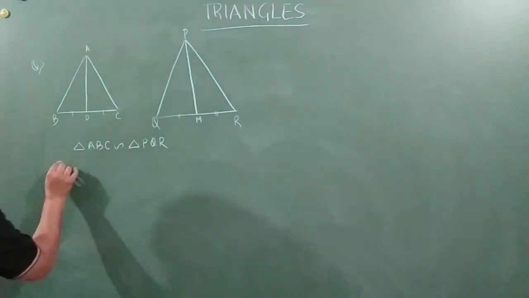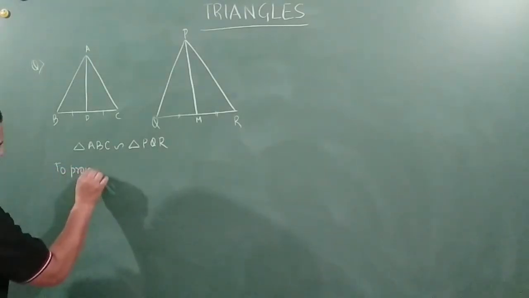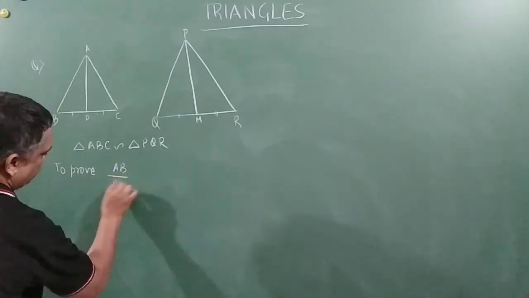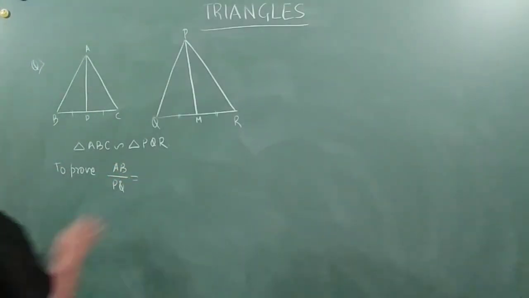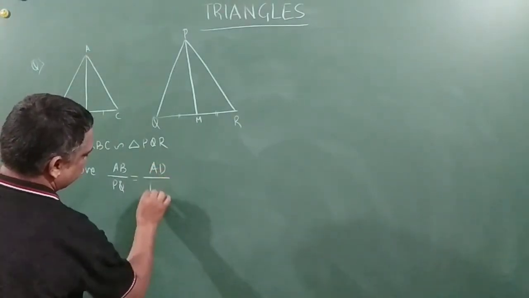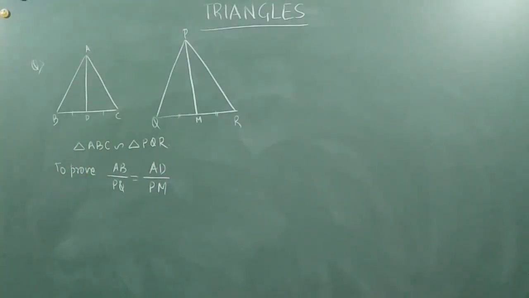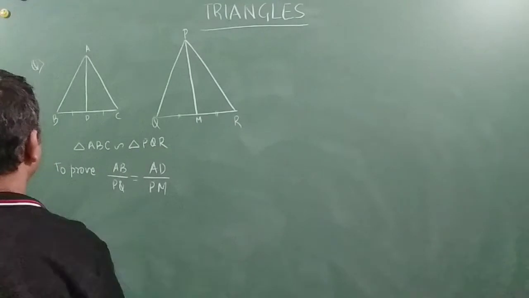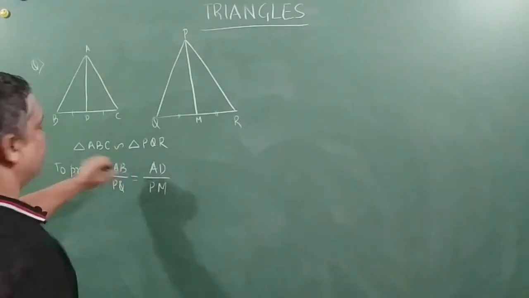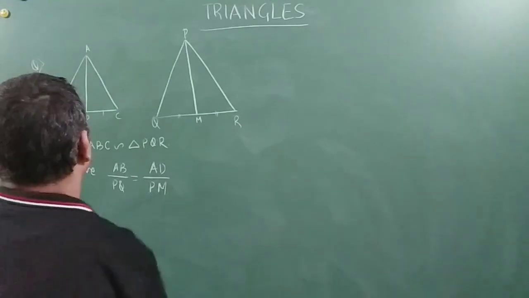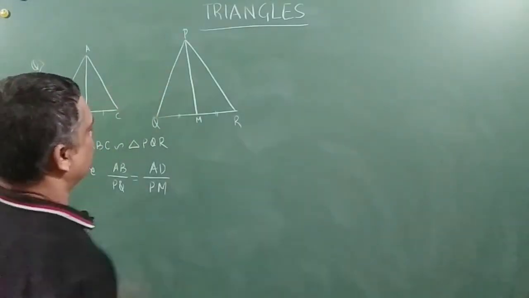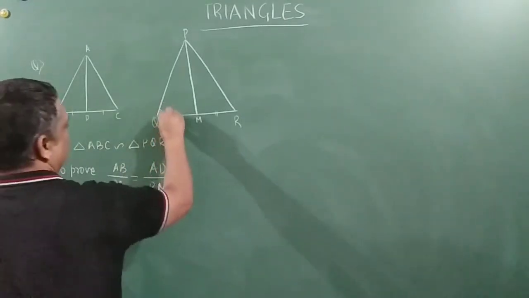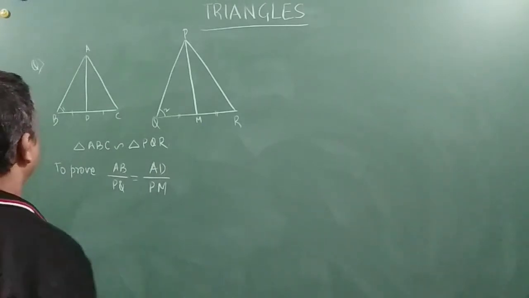We need to prove AB by PQ is equal to AD by PM. Right, friends? Now let's start doing it. See, triangle ABC is similar to triangle PQR. Now it becomes very easy, right, friends? So this angle 1 is equal to angle 2, correct?